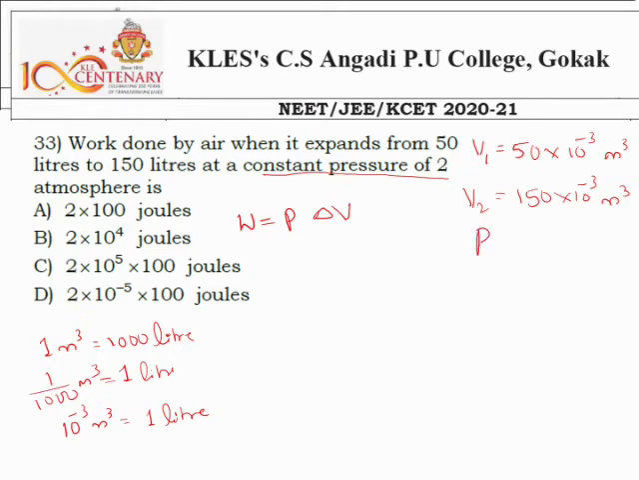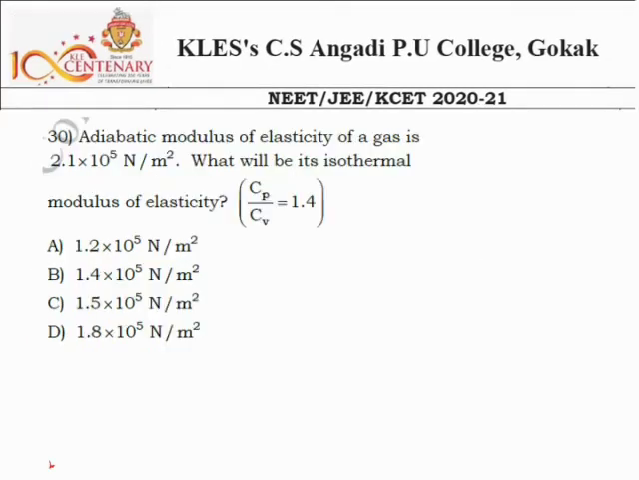Here the pressure is in terms of atmospheric pressure, and we know the conversion factor. So 1 atmospheric pressure is equal to 10 to the power 5. And see the question number 30. Adiabatic modulus of elasticity of a gas is 2.1 into 10 to the power 5 Newton per meter square. What will be its isothermal modulus of elasticity? They have given the value of gamma, Cp by Cv is equal to 1.4, and we have a basic formula.